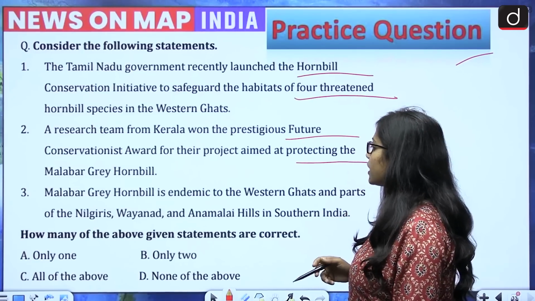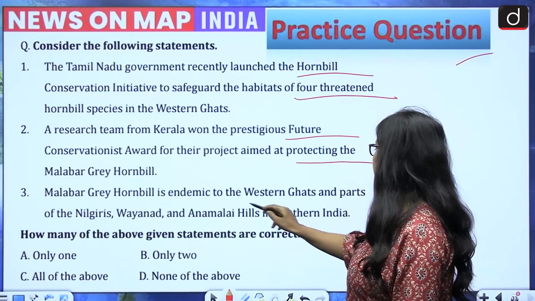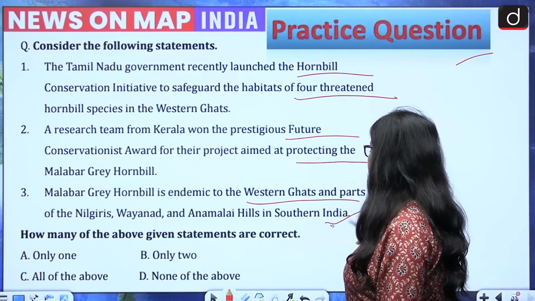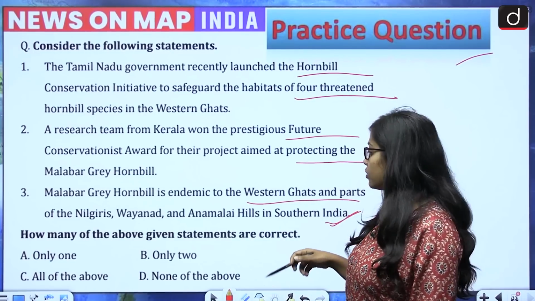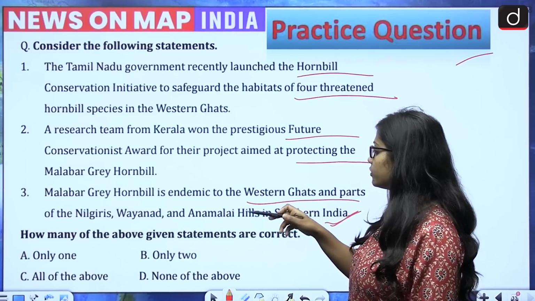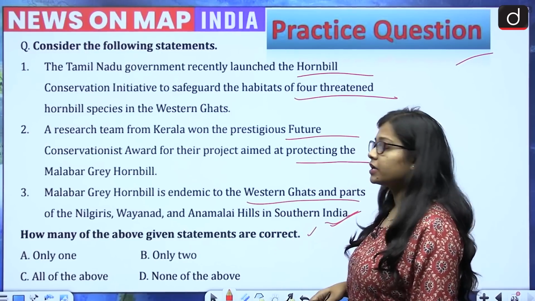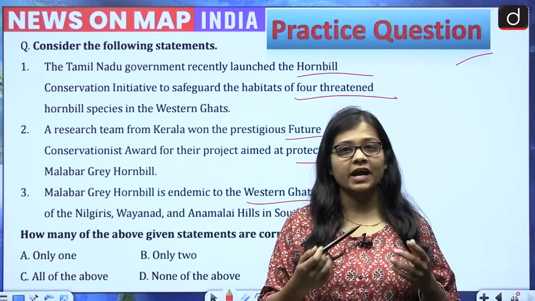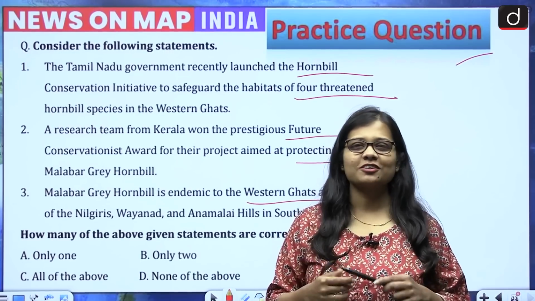Third, the Malabar grey hornbill is endemic to the Western Ghats and parts of the Nilgiris, Wayanad and Annamalai hills in southern India. How many of the above given statements are correct? Only one, only two, all of the above, or none of the above? And like I always say, you need to pick up the atlas and see the map, and then give me the answer in the comments below.